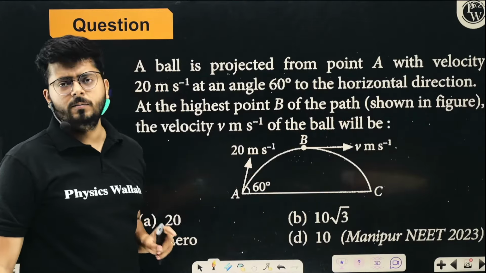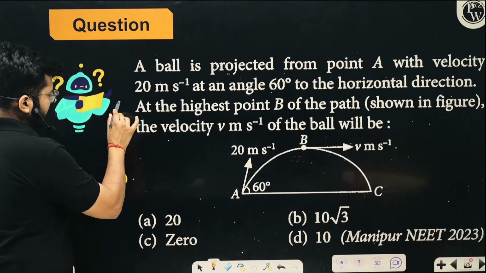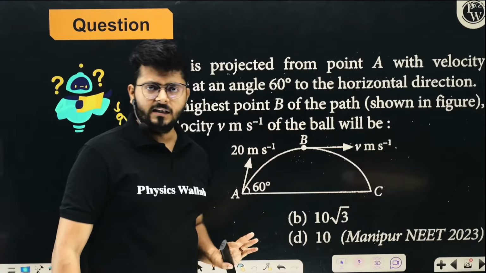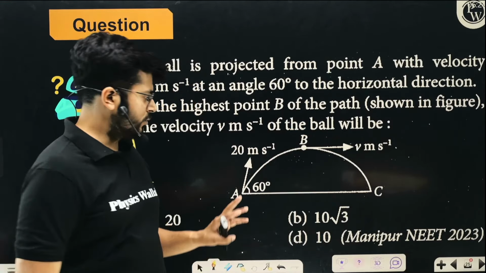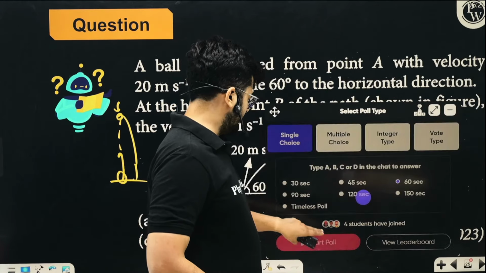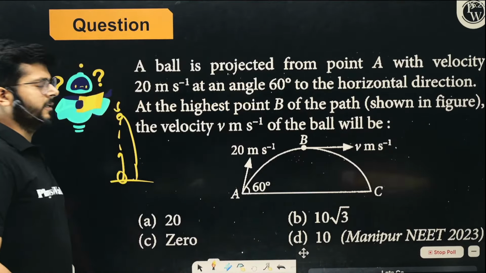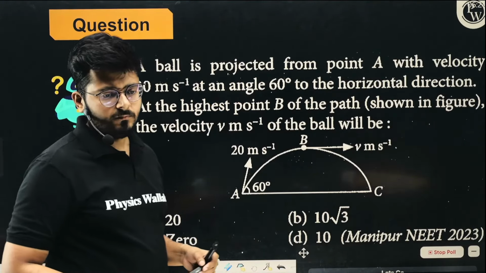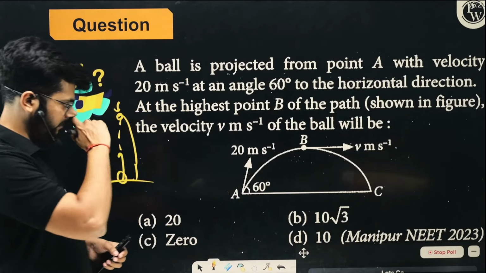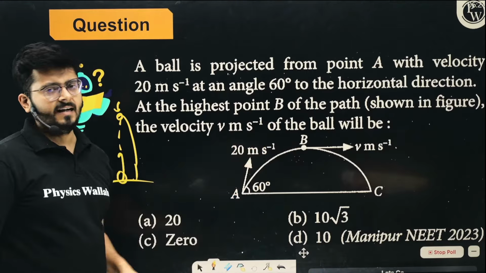At highest point, what will be the velocity? If you throw a ball vertically up, at highest point, the velocity is going to be 0. But in this situation, at highest point, the velocity will not be 0. So answer it in the chat box. Again, a very simple concept is applied over here. Tell which of these options is going to be correct. A body is thrown at an angle. What will be the velocity at the topmost point?